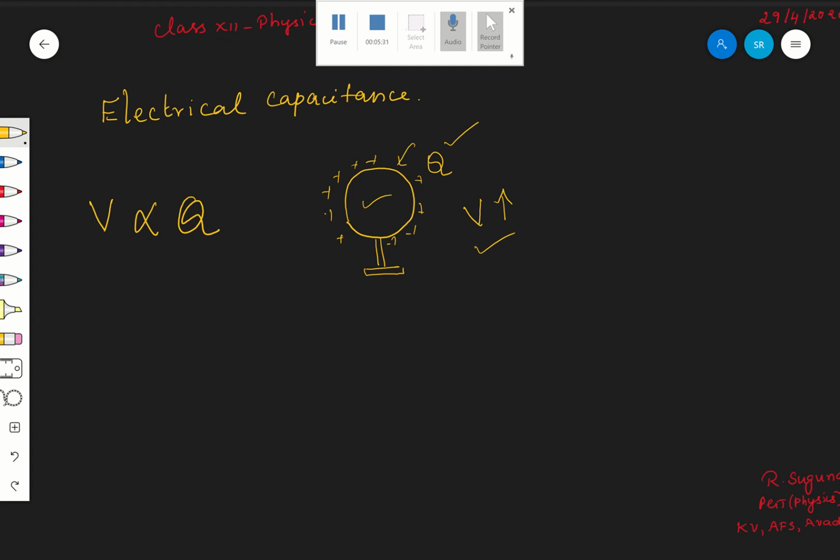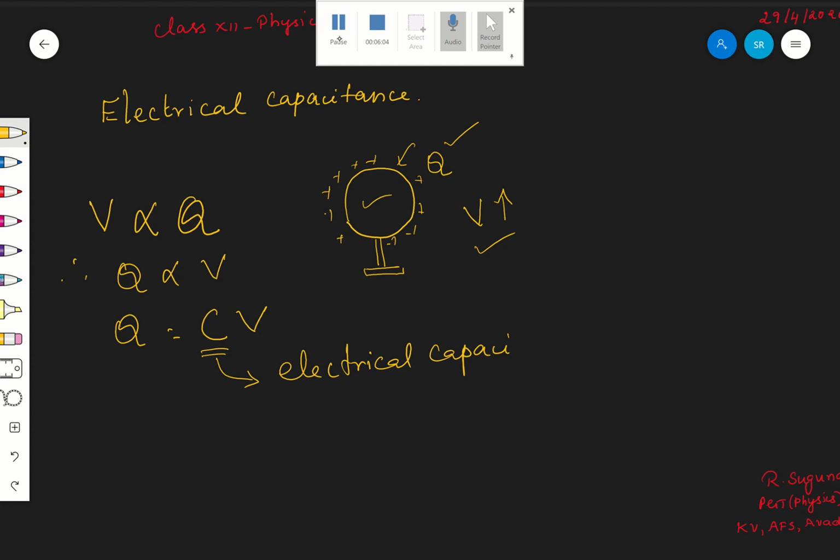Both are the same. Now coming back, the potential of the conductor is directly proportional to Q. Therefore, Q is proportional to V, so you can say Q = C V. Are you following? Therefore, from this, what is C? C is nothing but the electrical capacitance of the conductor.